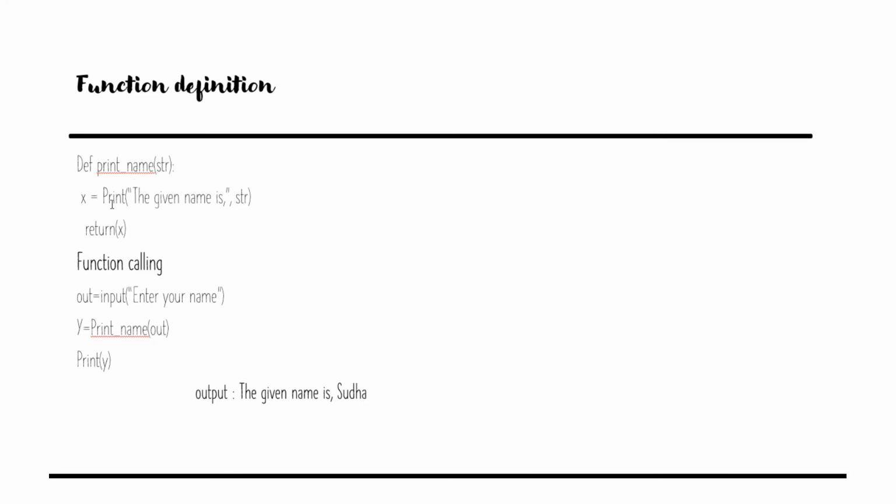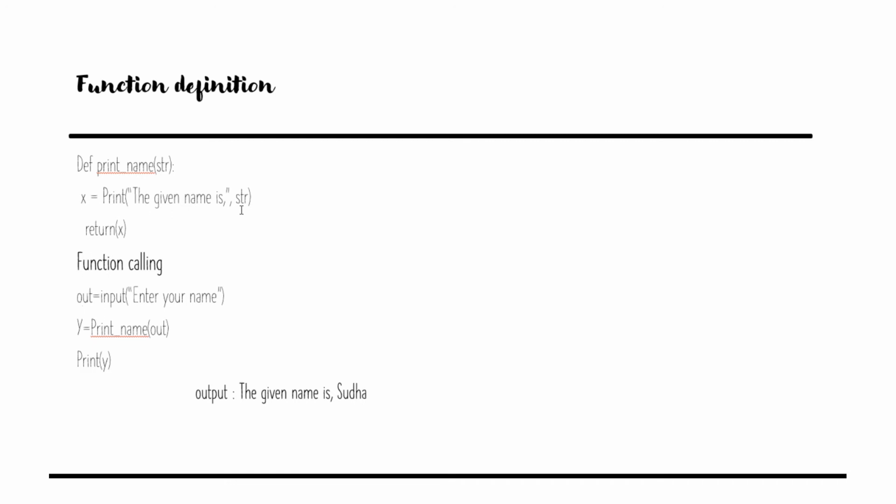Here we have two functions. This one is the calling function, or main function, which means this function is calling another function. The function being called by the calling function is called the subroutine function, or subfunction, or called function. So here this one is the called function, and this function is calling this function.